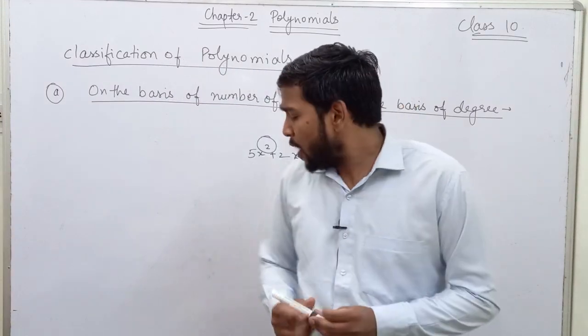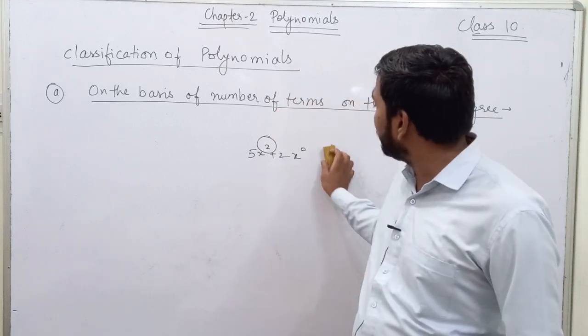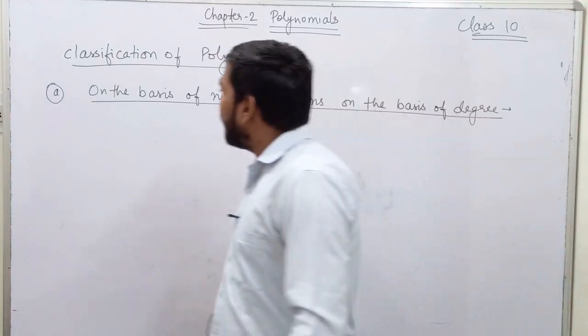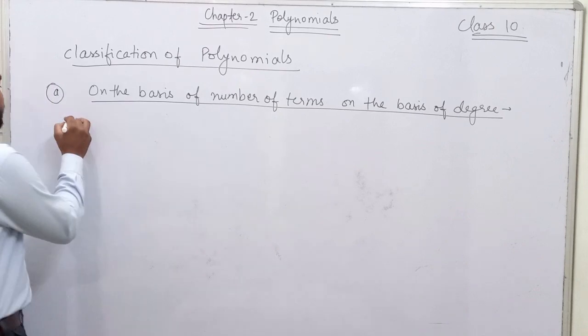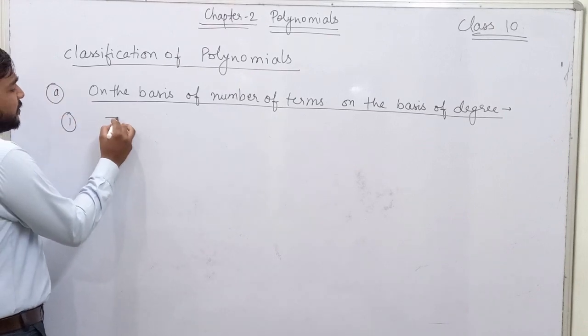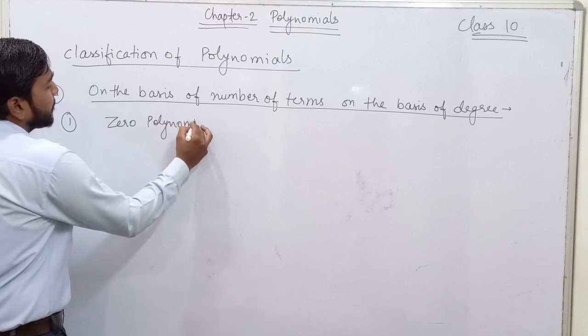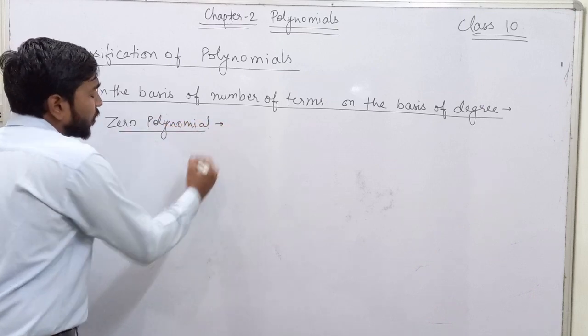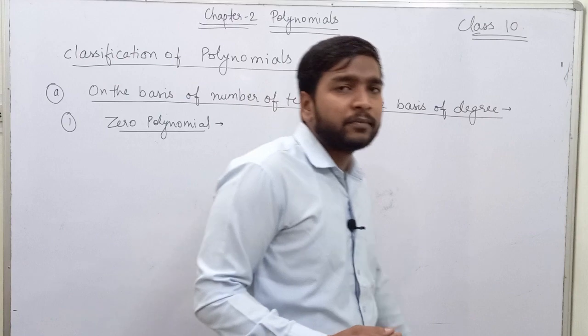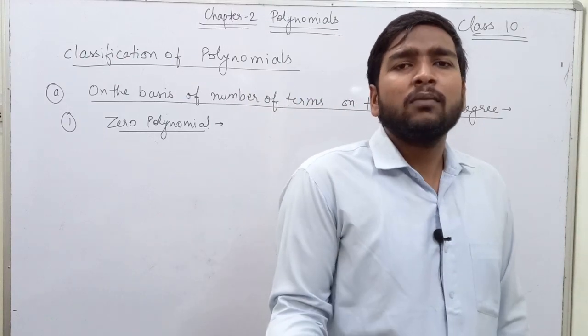Now on the basis of degree of polynomial, they are divided as, first I will write a 0 polynomial. What is a 0 polynomial? What is 0? It means 0, nothing else.